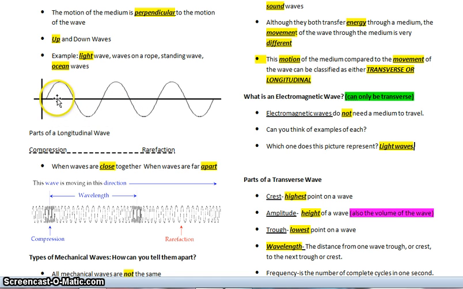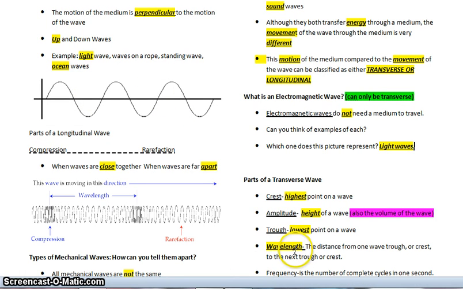You can go from the line of equilibrium, which is right here, to the crest, or you can go from the line of equilibrium to the trough, because they should be the same distance or the same height. From here to here should be the same height as from here to here. So you can either measure the amplitude from the equilibrium line up to the highest point of the wave, or from the line of equilibrium down to the lowest point of the wave, which would be the trough.